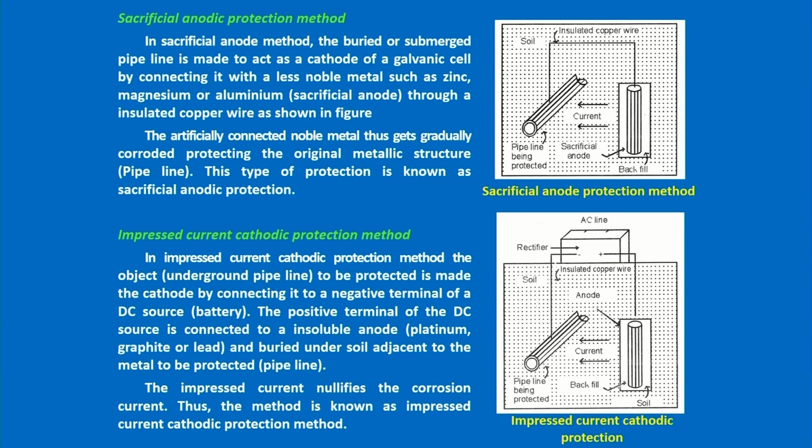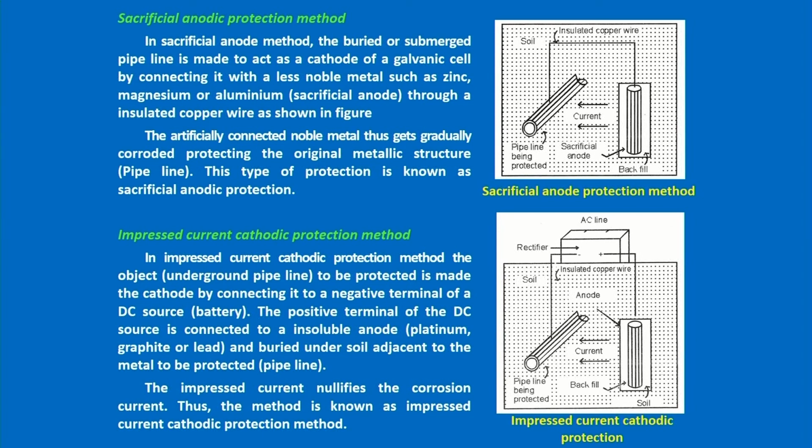So, here in the first diagram, the block is a sacrificial anode, or we can say anodic metal. This anodic metal will start to corrode and it will protect the pipeline slowly. Okay.